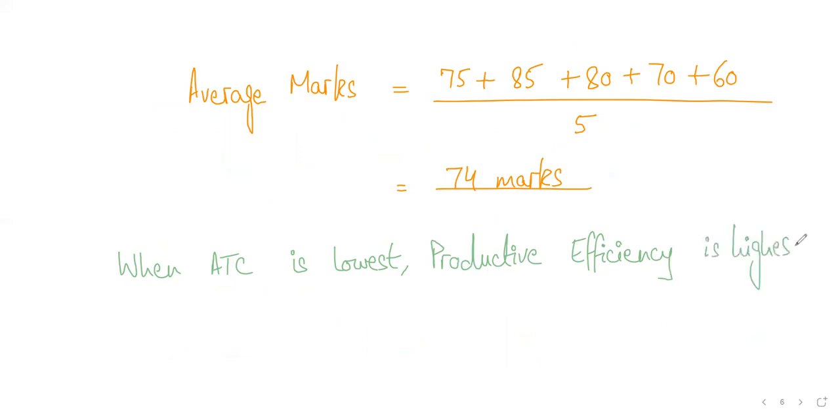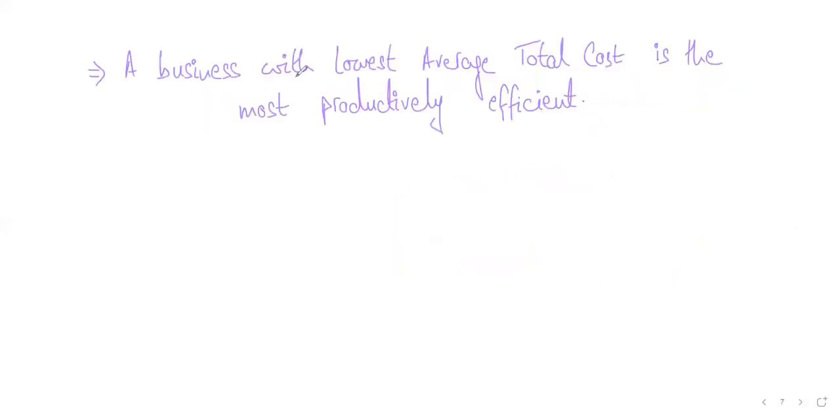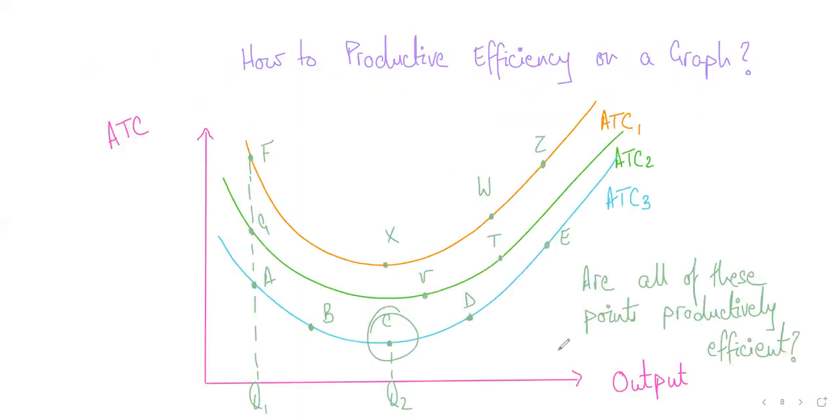Okay, now the next thing that we wanted to understand: a business with low average total cost is the most productively efficient, right? That's what we said. Now, how to show productive efficiency on a graph? That was the question that we were answering. So for that, what we said is that if there are three possible ATC curves available to a country, ATC1, ATC2, and ATC3, if a country is operating on the lowest possible ATC curve, that is productively efficient. I repeat myself, if you're operating on the lowest possible ATC curve, it is productively efficient.